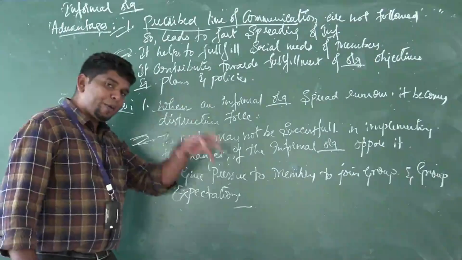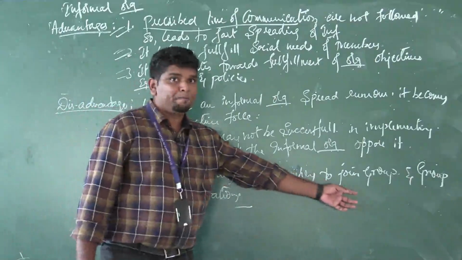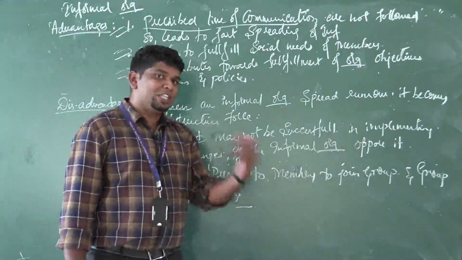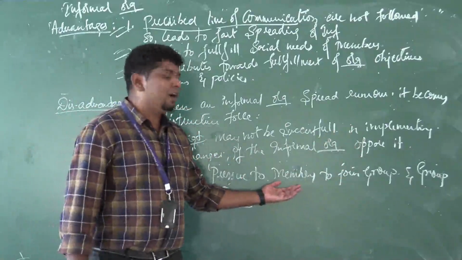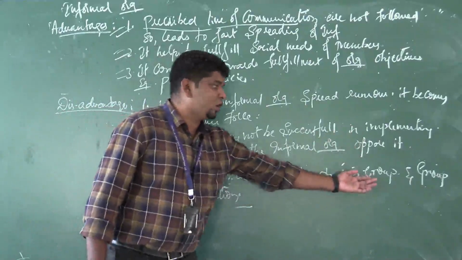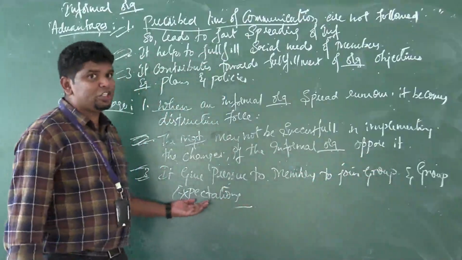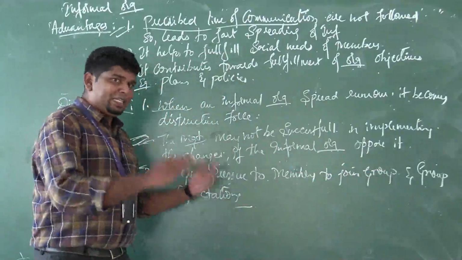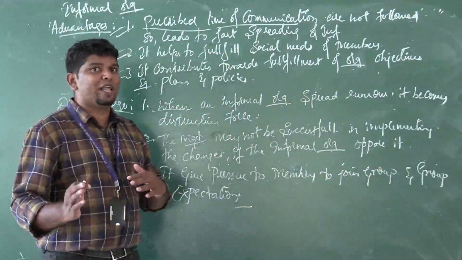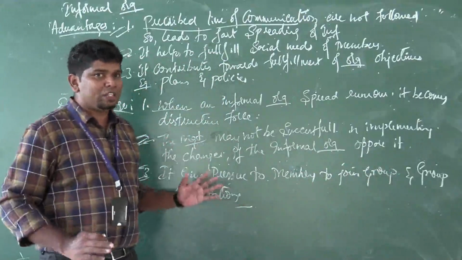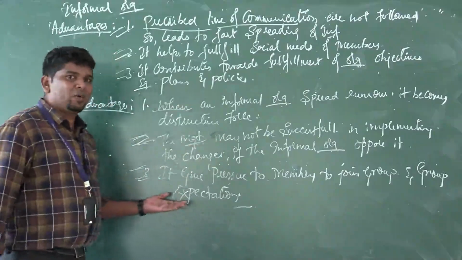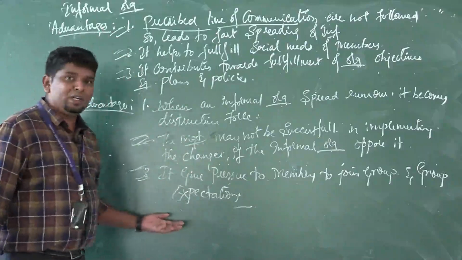So it gives more pressure to the members to join the group. Okay, you join our group, like this, so there will be pressure to join, and group expectations will also be more. You should do like this, you should not do like this. So these are the three disadvantages of the informal organization.